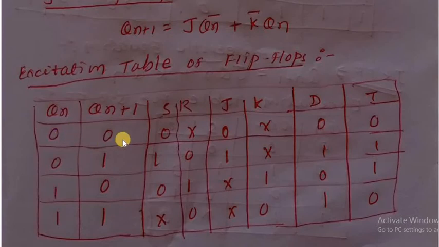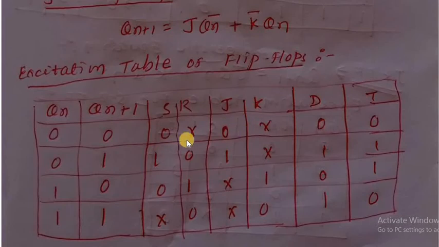Okay, 0 0: S is equal to 0, R is don't care. If the present state is 0 and the next state is 1, S is 1 and R is 0. If Qn is 1 and the next state is 0, then 0 1. Keep this in mind. And 1 1: don't care, 0. Okay, this is for SR. How to keep it in mind?